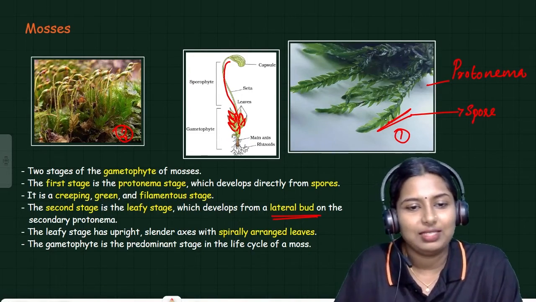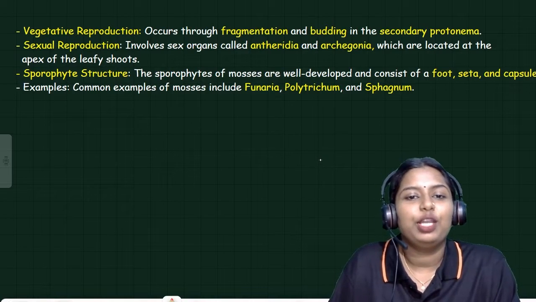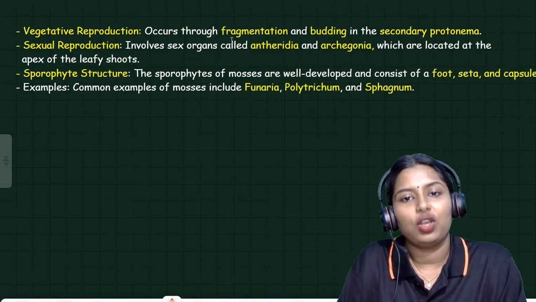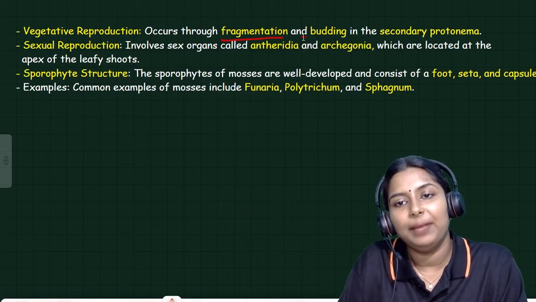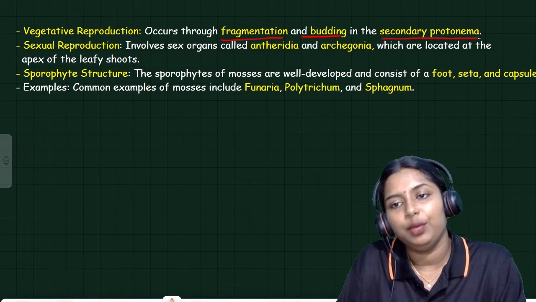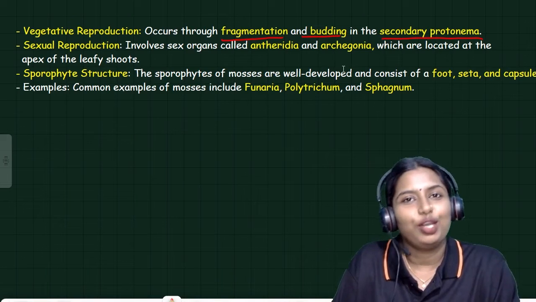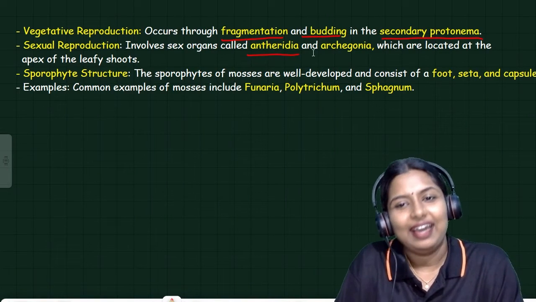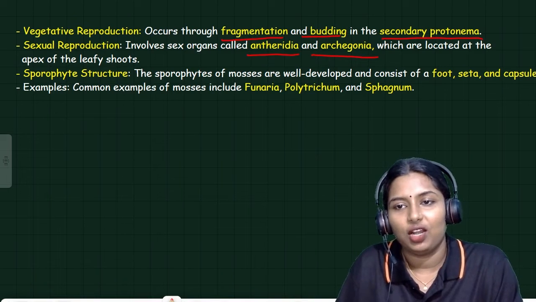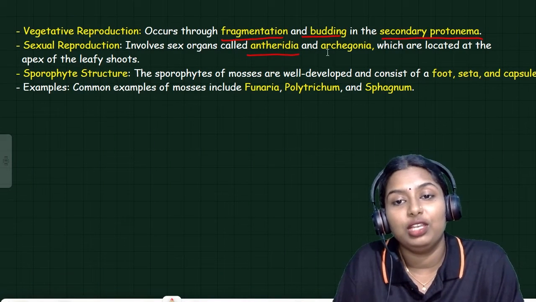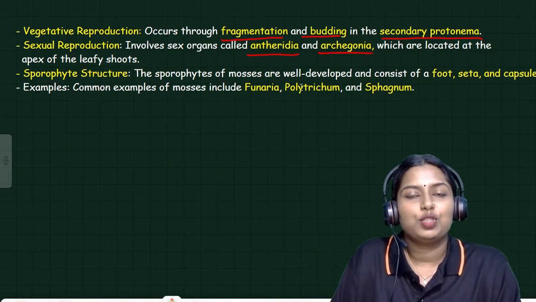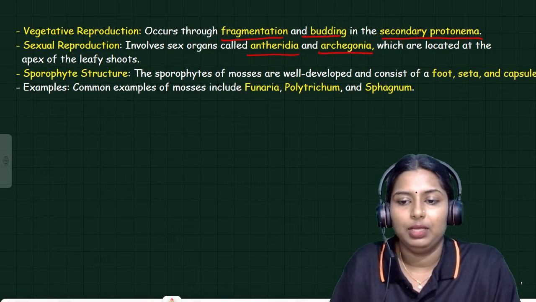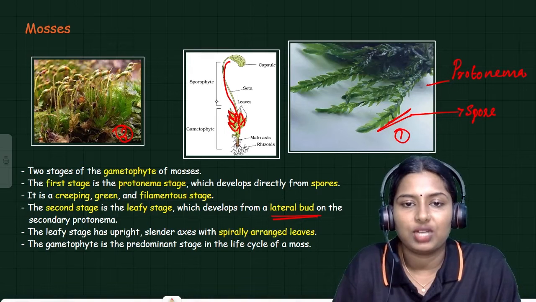Next, vegetative reproduction in mosses. It occurs through fragmentation, budding, and secondary protonema. And the sexual reproduction involves sex organs like antheridia and archegonia, which are located at the apex of the leafy shoot, and the sporophytic structure is also there. The sporophyte of mosses is well developed.